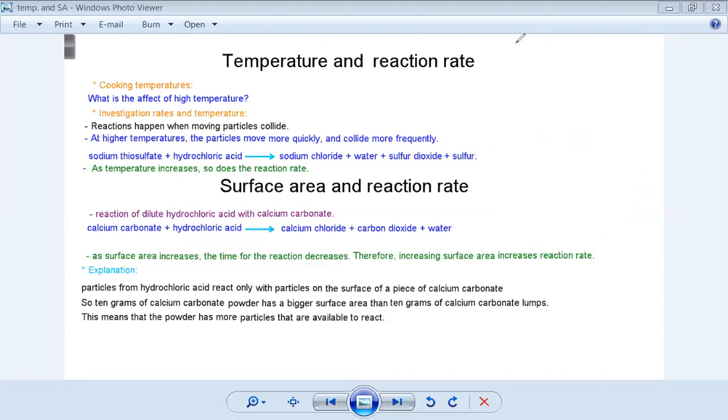Okay, this reaction, you have to know something about this reaction, okay? In reactions of aqueous solutions with acids, like sodium thiosulfate here is a solution, but hydrochloric acid is an acid.